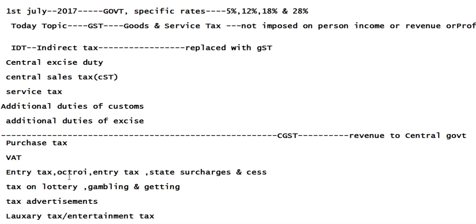These taxes are replaced with GST, and this revenue goes to the state government.